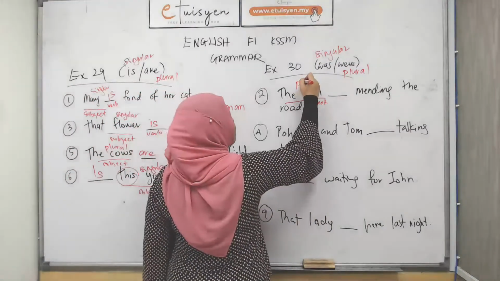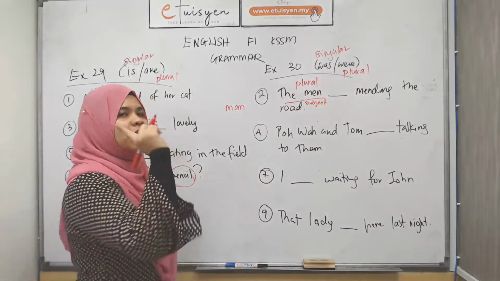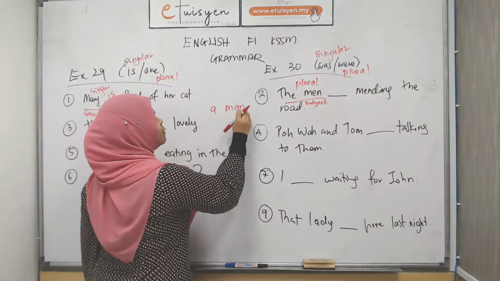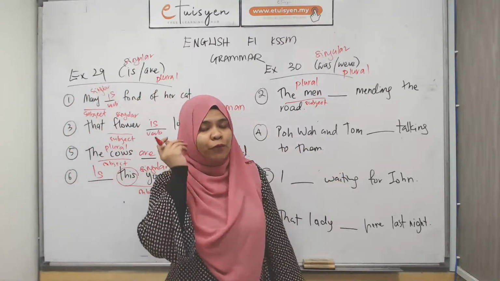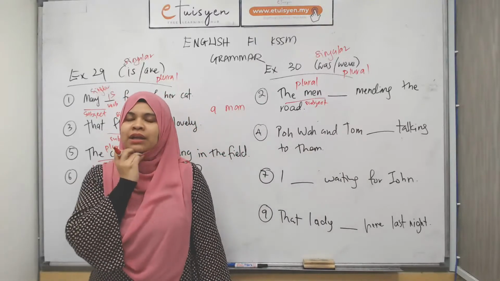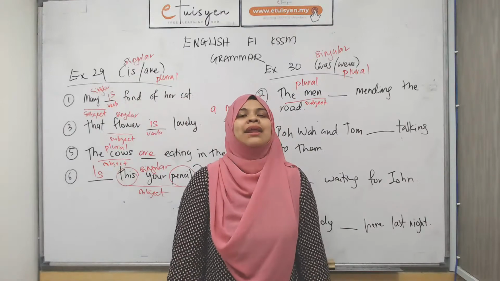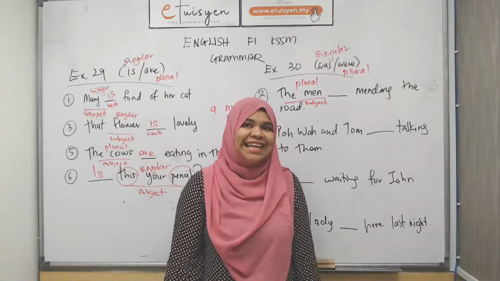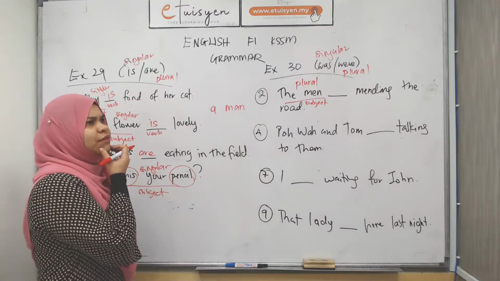So ramai lelaki would be M-E-N. Kalau seorang, a man would be spelled M-A-N. This is also similar to woman. If it's a woman, W-O-M-A-N. Kalau many women, W-O-M-E-N. Okay, so itu kita, actually we didn't cover that.